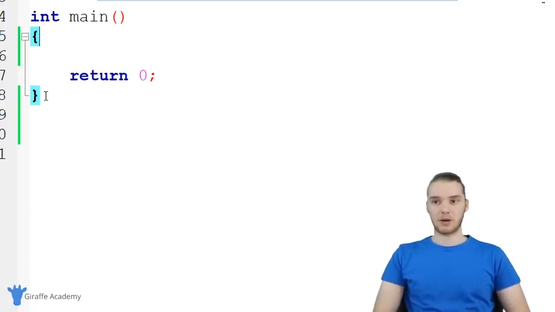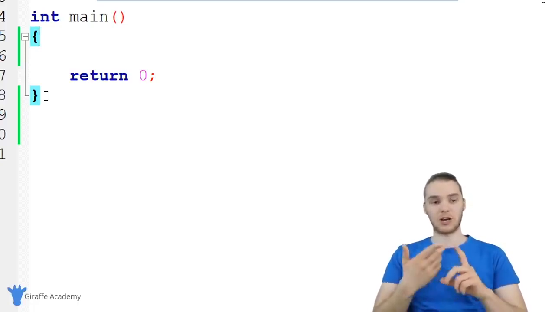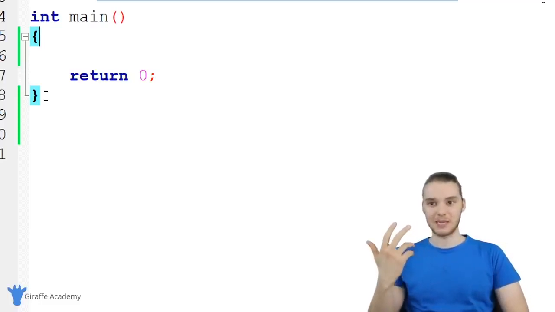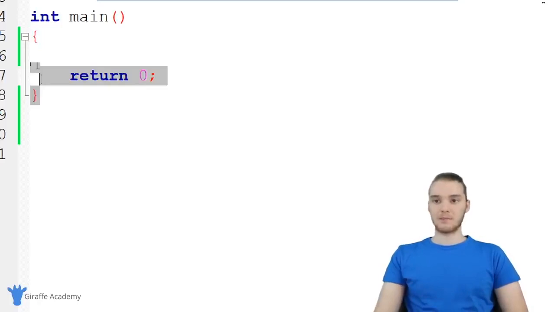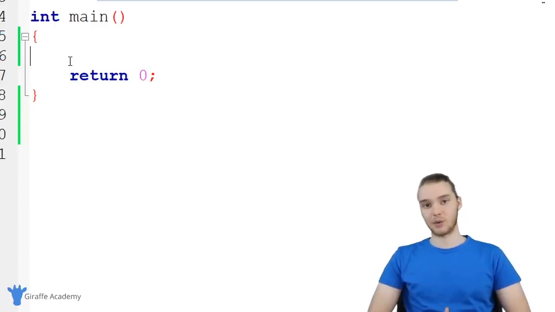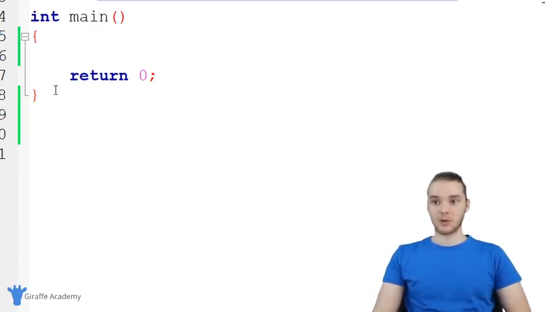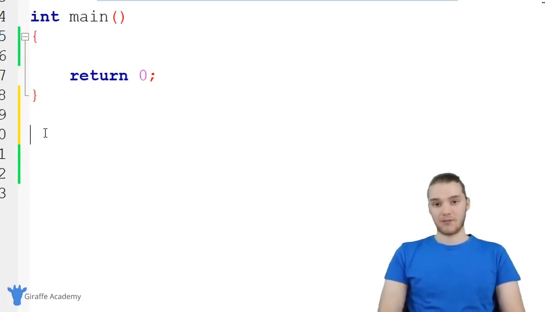And sometimes you'll hear people call this a method as well. So function and method are two words that essentially mean the same thing. But generally in C, we're going to refer to these as functions. But this is called the main function. And the main function is basically a function that's going to get executed when we start running our program. And so we've already been using a function, this main function, but if you want, we could actually create other functions in our program. So I'm going to show you guys how to do that. So let's go down, and we're going to go here outside of this function. And the way you can tell we're outside the function is we're outside of this ending curly bracket. So down here, I'm going to create a function.